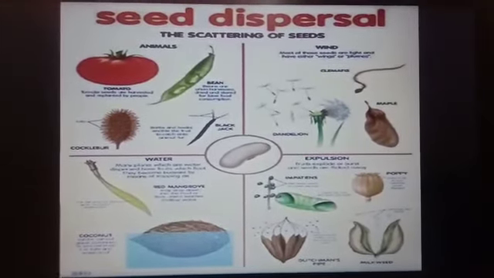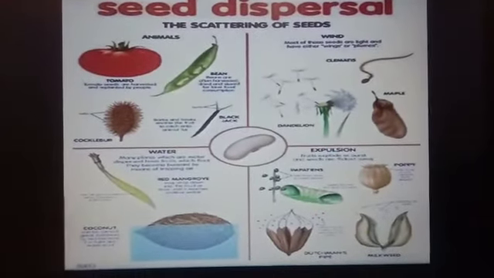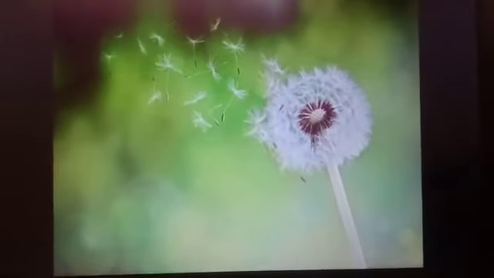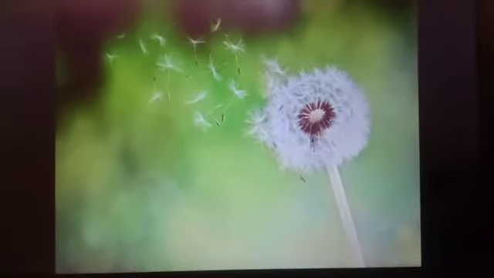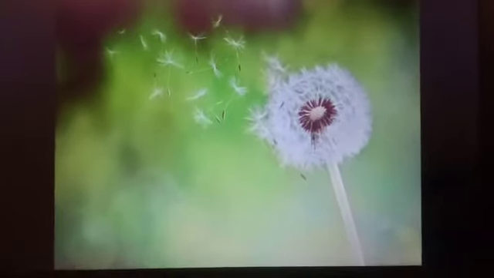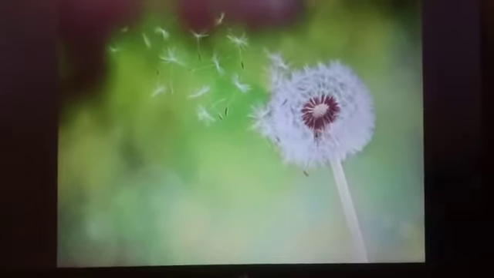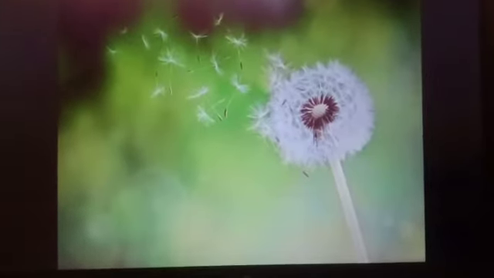Let us start with the dispersal of seed by wind. Students, the seeds and the fruits dispersed by wind either have a wing-like structure, or they have hair, or they are very small and light, which helps them to be easily carried away by the blowing wind. For example, cotton, grass, drumstick, and the dandelion plant.